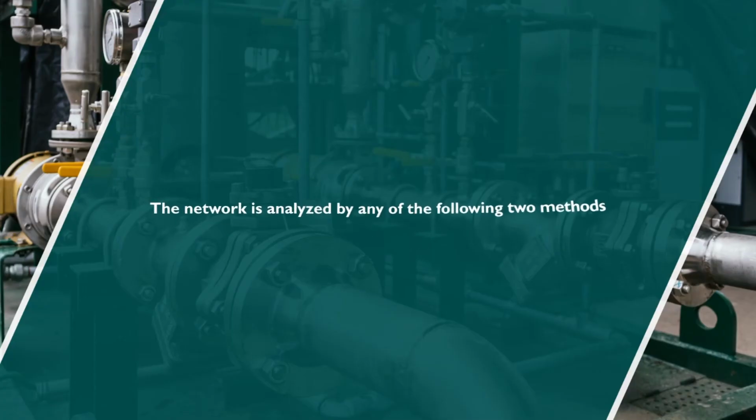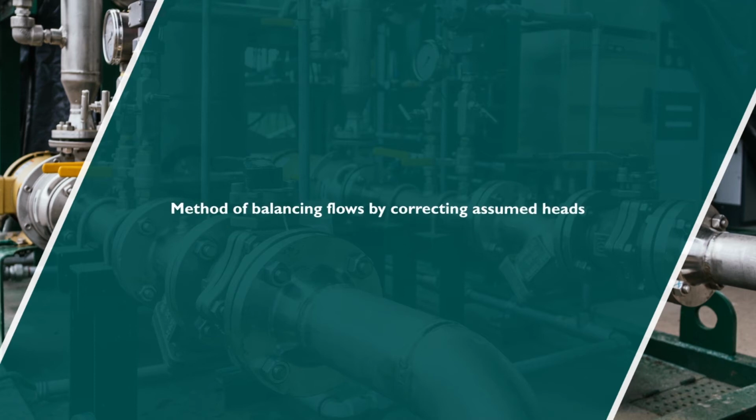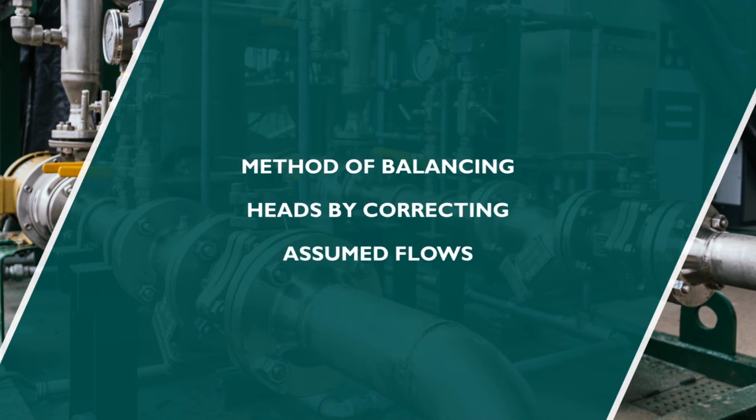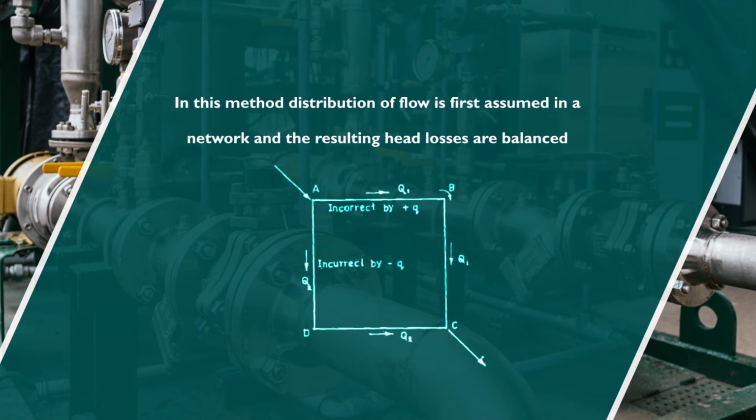The network is analyzed by any of the following two methods. First, method of balancing heads by correcting assumed flows. Second, method of balancing flows by correcting assumed heads. So, method of balancing heads by correcting assumed flows. In this method, distribution of flow is first assumed in a network and the resulting head losses are balanced,